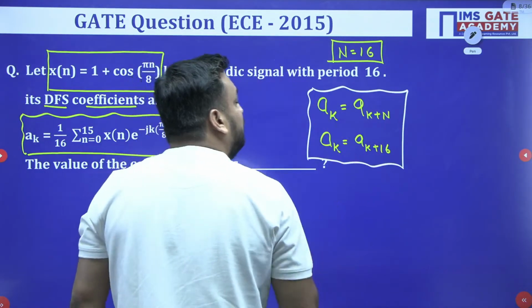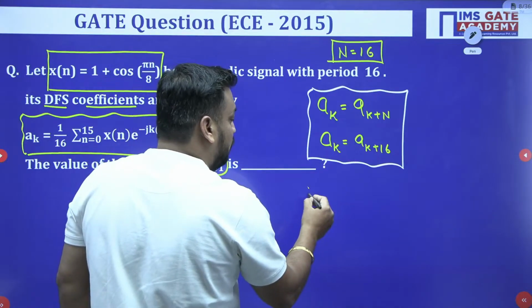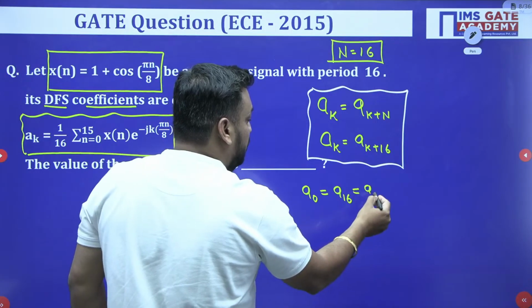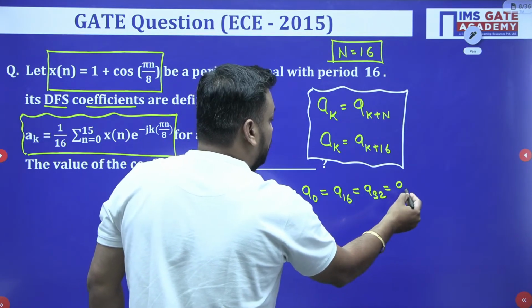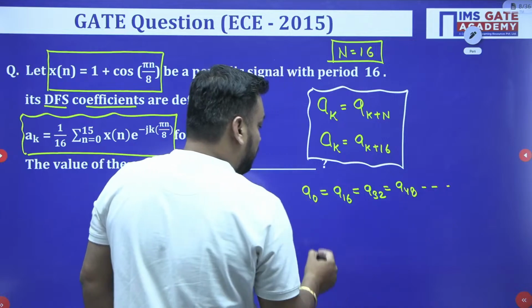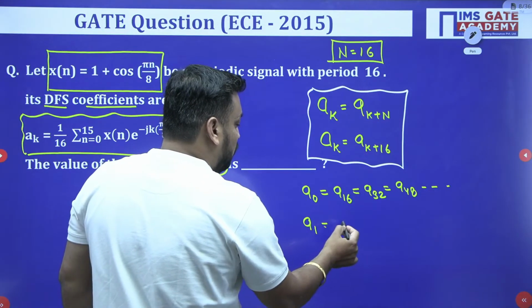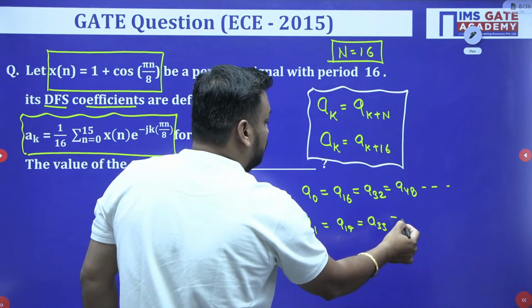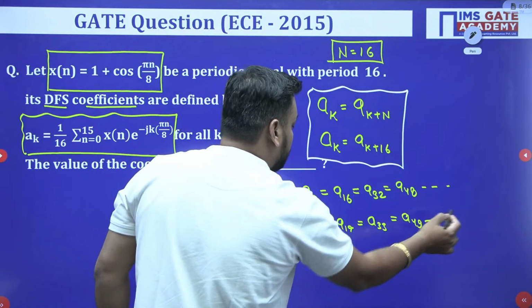Now you can tell me, sir, if K value is 0, then A0 should be equal to A16, should be equal to A32, should be equal to A48 and so on. Similarly, A1 should be equal to A17, should be equal to A33, should be equal to A49 and so on.